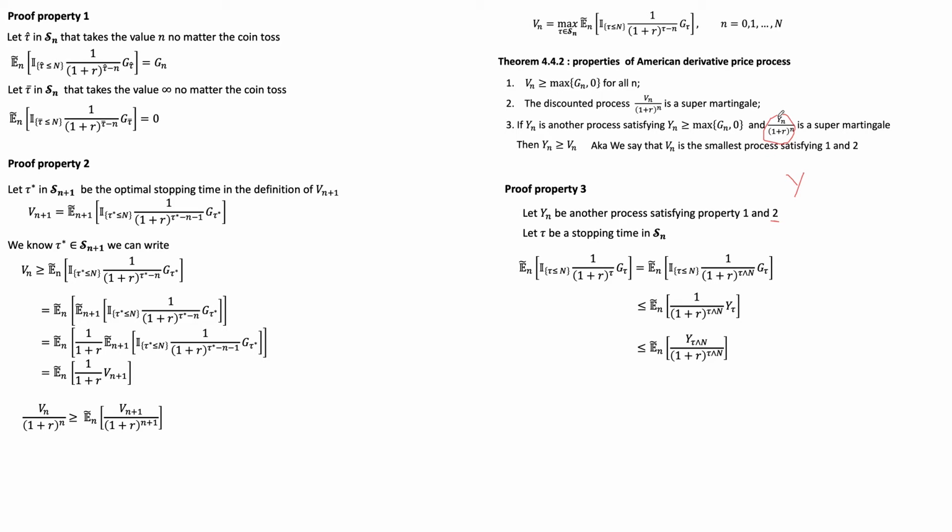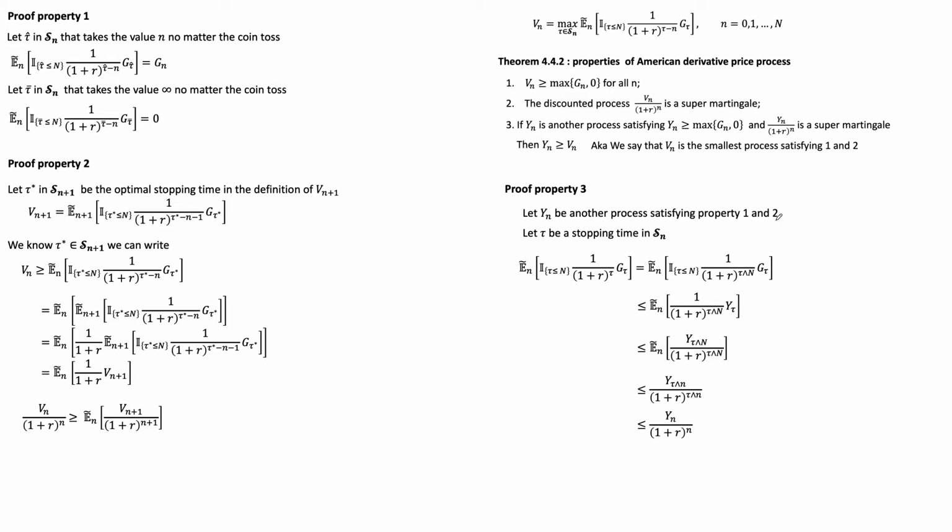So all that means is essentially that this expectation at some other time period in the future is going to be less than or equal to the random variable at the period today, at time n. That's the property of the supermartingale that we're using here, and we're exploiting the fact that Yn is satisfying property 2.